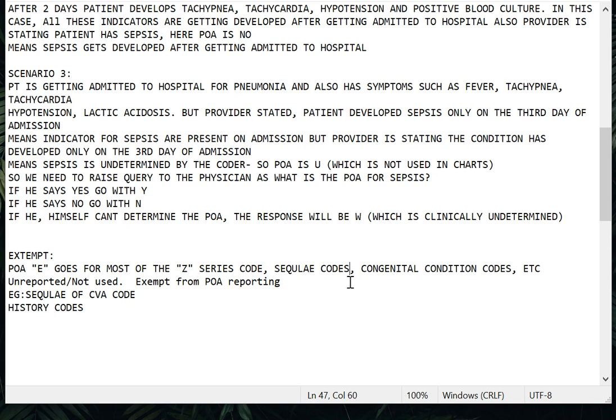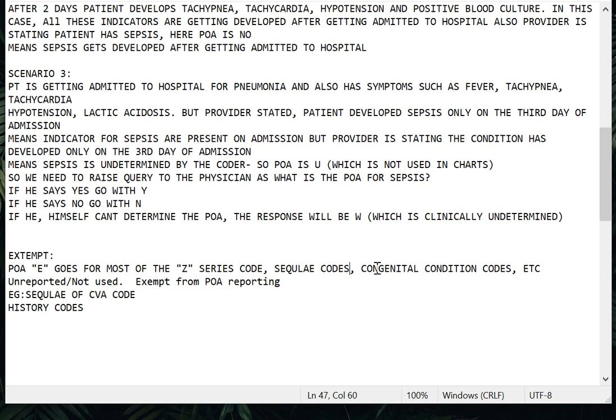This code actually goes to the I69 series. When you give this I69 series in the 3M, it itself will give the POA indicator as E, that is an exempt category. Because it is a sequelae code, we can't give it as Y, N or W. It itself will sit in the exempt category.